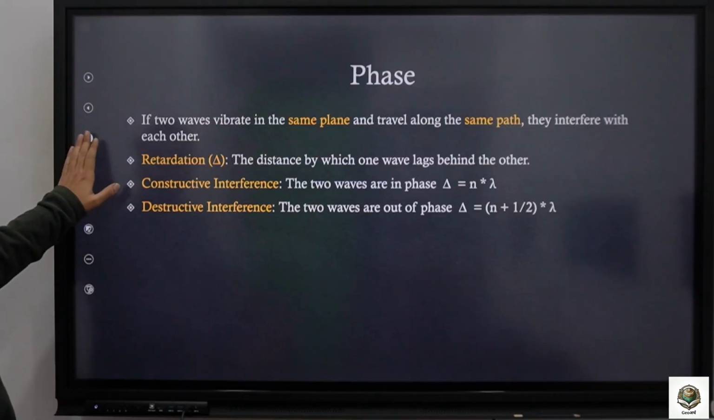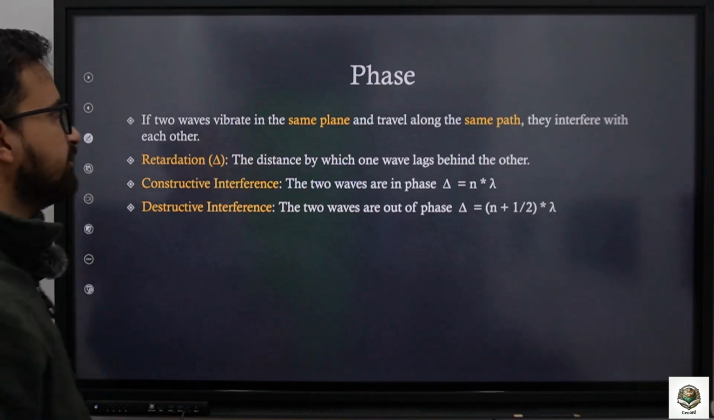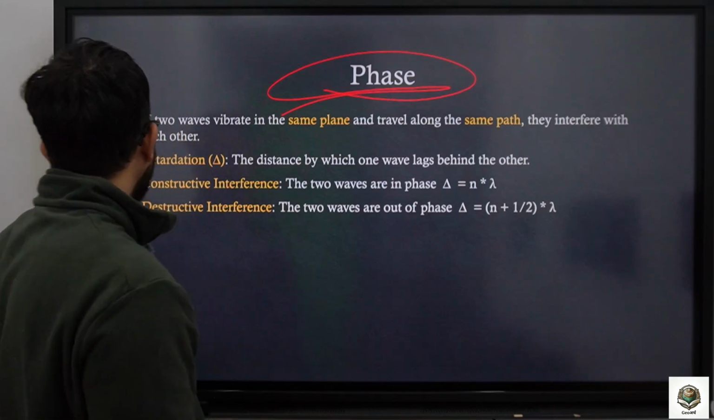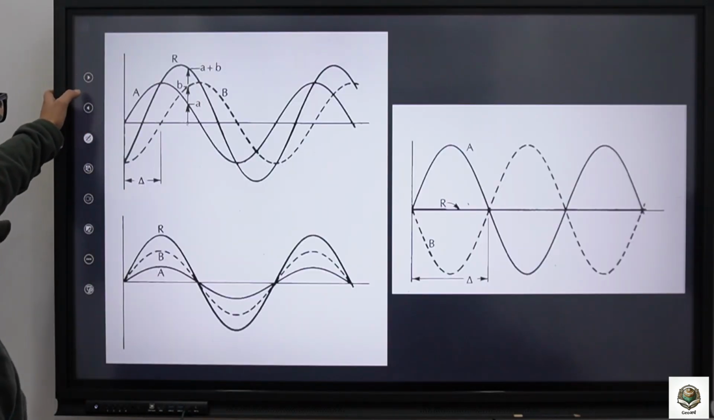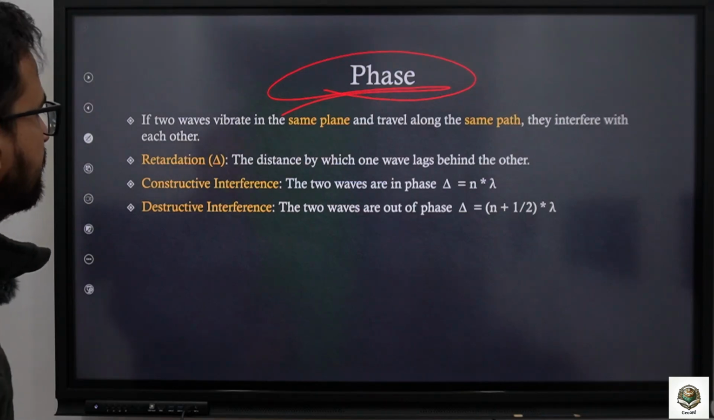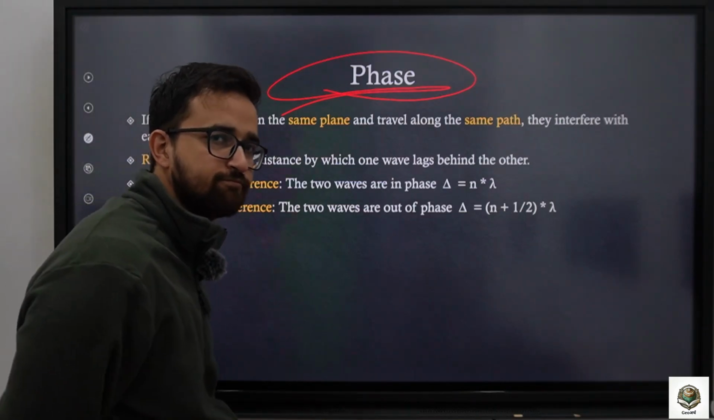Now we will talk about a very important term in wave theory, that is called phase. Now what is a phase? Do we have a diagram? Yes, we have a diagram. What is a phase? Any guesses?